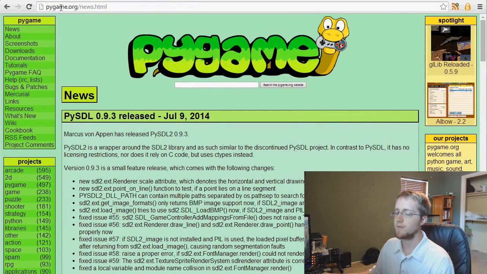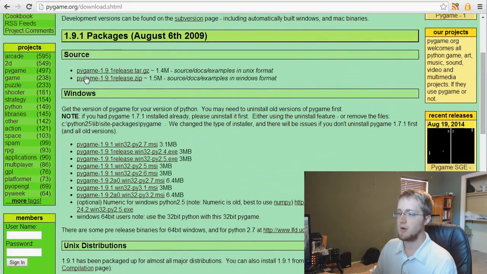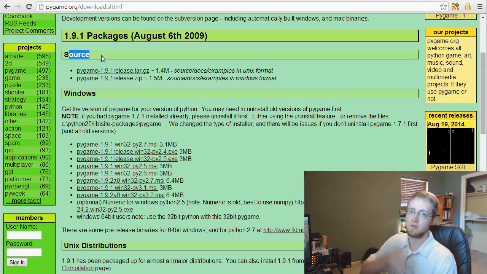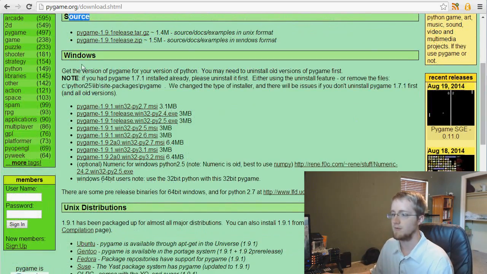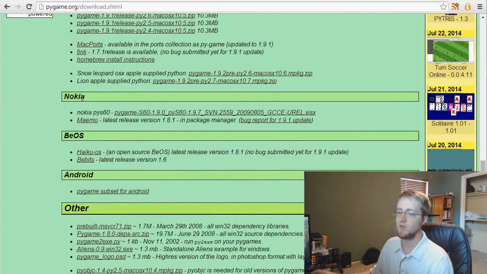Next, you're going to need PyGame, and for PyGame, we're going to head over to pygame.org, and we'll go to downloads, and here's where you can download. They've got various things split up. Here's the source if you want to just download the source and move it yourself. Windows, Unix, Mac, Nokia. If you want to, you can use PyGame on Nokia phones.